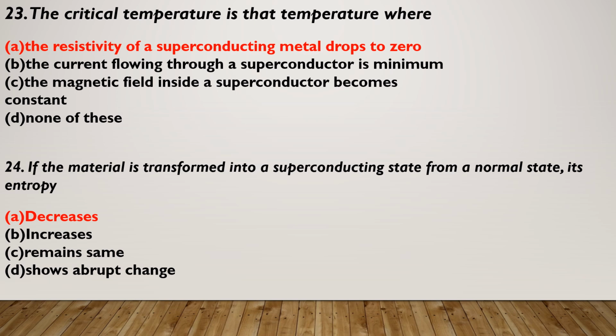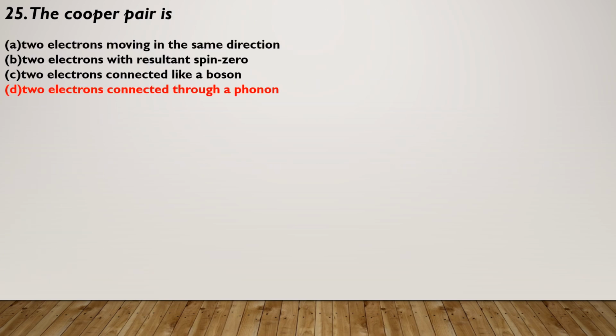24. If the metal is transformed into a superconducting state from a normal state, its entropy: A, decreases; B, increases; C, remains the same; D, shows abrupt change. The correct option is option A, decreases. 25. The Cooper pair is: A, two electrons moving in the same direction; B, two electrons with resultant spin 0; C, two electrons connected like a boson; D, two electrons connected through a phonon. The correct option is option D, two electrons connected through a phonon.